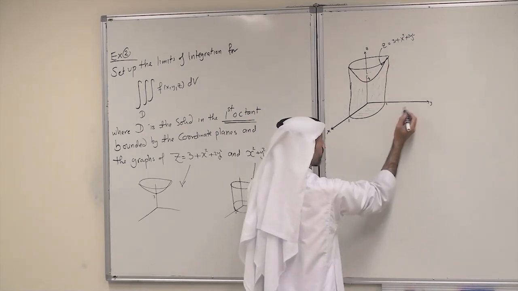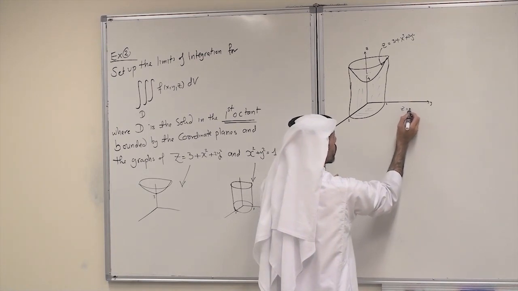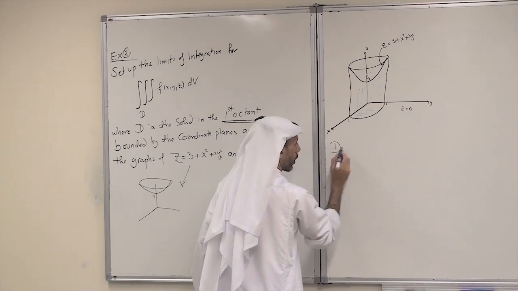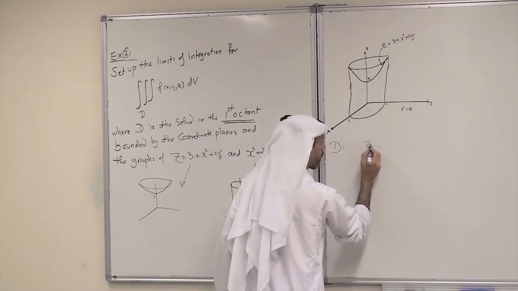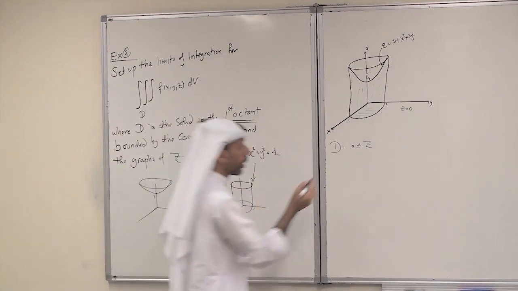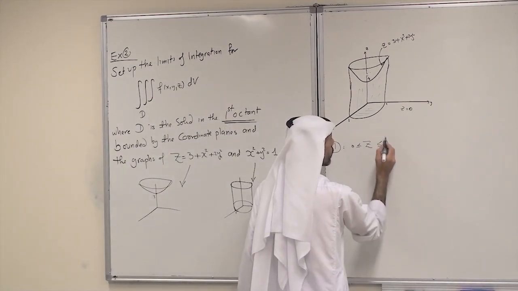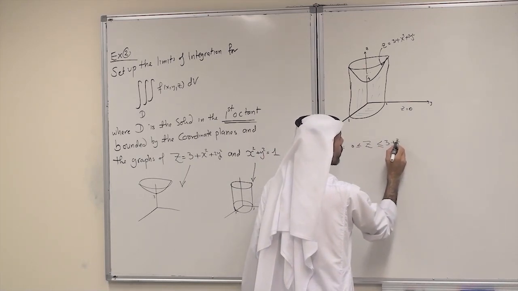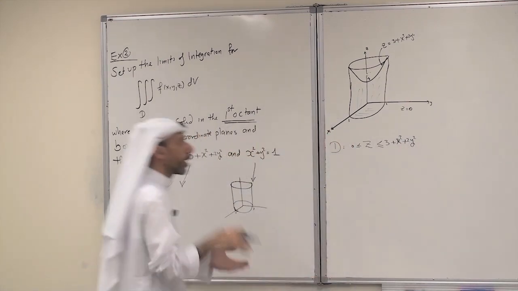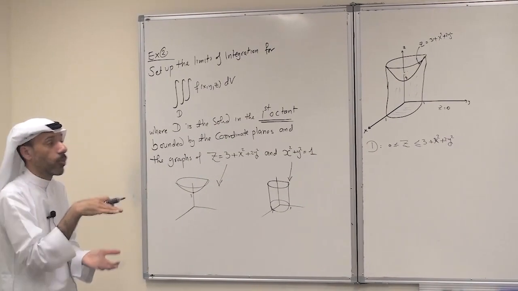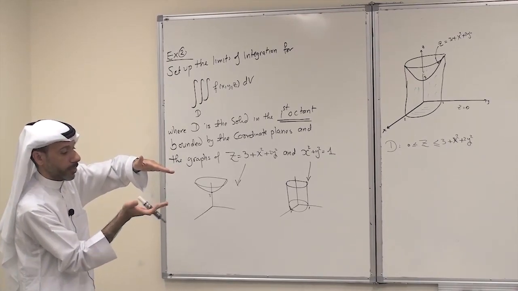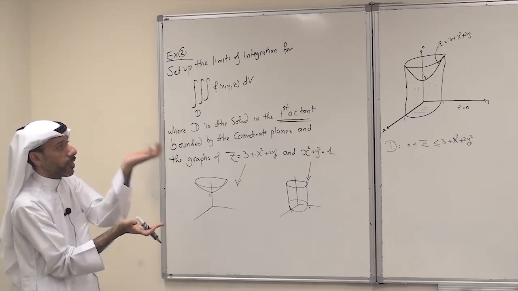So for D, the limits of z are between 0, above the xy plane, and below the paraboloid, which is 3 plus x squared plus 2y squared. These are the limits of z. So really it is a type 1 solid. The solid is between a lower surface, which is the xy plane, and the upper surface, which is the paraboloid.